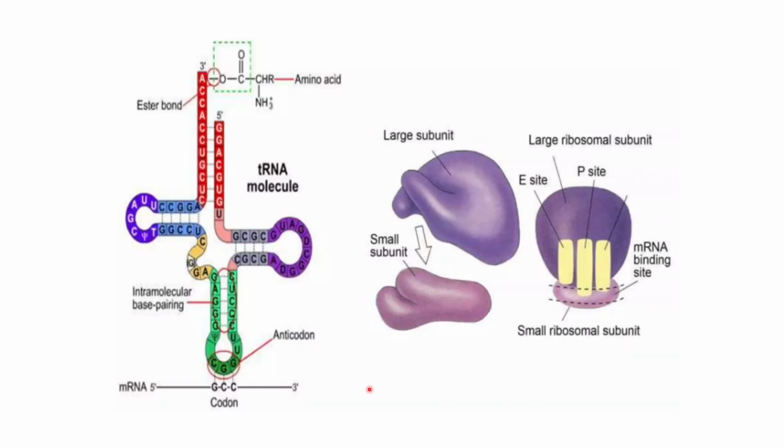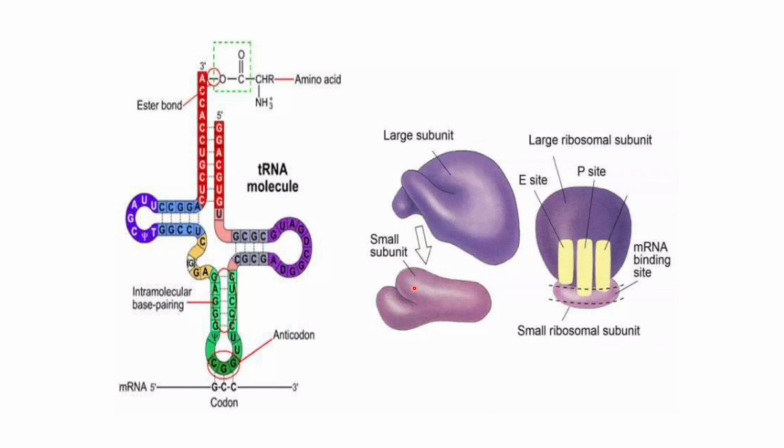So here's a pictorial representation of the tRNA and the ribosome. So the tRNA molecule has a distinctive folded structure with 3 hairpin loops that form the shape of a 3-leaf clover. So one of these hairpin loops contains a sequence called the anticodon, which can recognize and decode an mRNA codon. The other end is the amino acid receiving site where amino acids are attached and transferred to the growing polypeptide chain. And on the other hand, here's a ribosome.